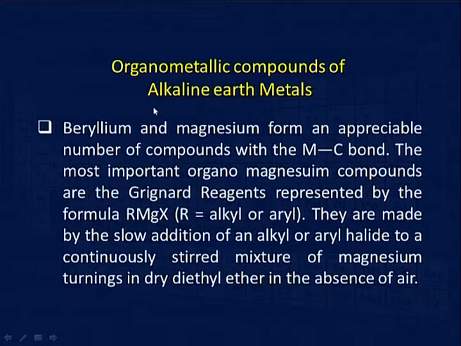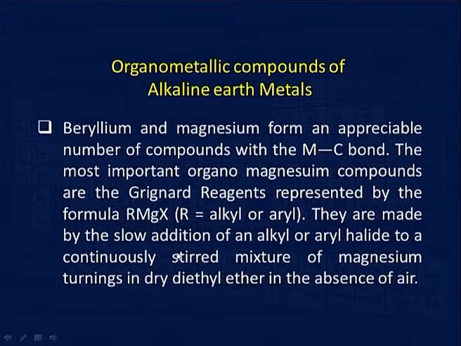Now, organometallic compounds of alkaline earth metals, that is group 2 elements, beryllium and magnesium, form an appreciable number of compounds with M-C bond. The most important organomagnesium compound is the Grignard reagent, and we have studied this earlier also, because this is a very important compound and is required for synthesis of a number of organic compounds, and in fact, inorganic alkyl compounds and aryl compounds are also prepared using Grignard reagent.